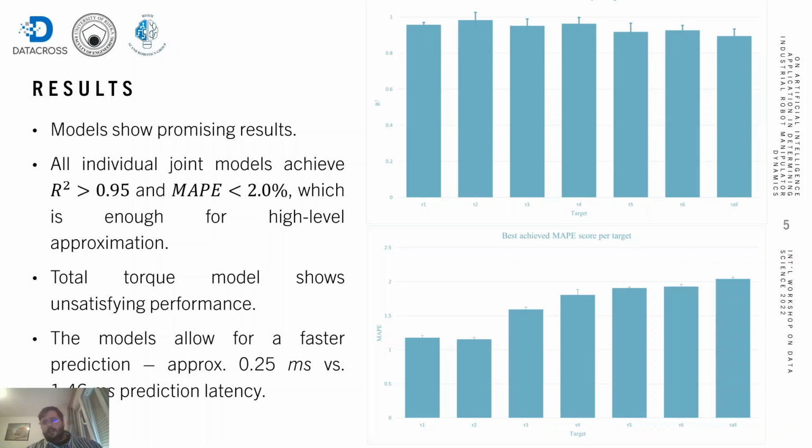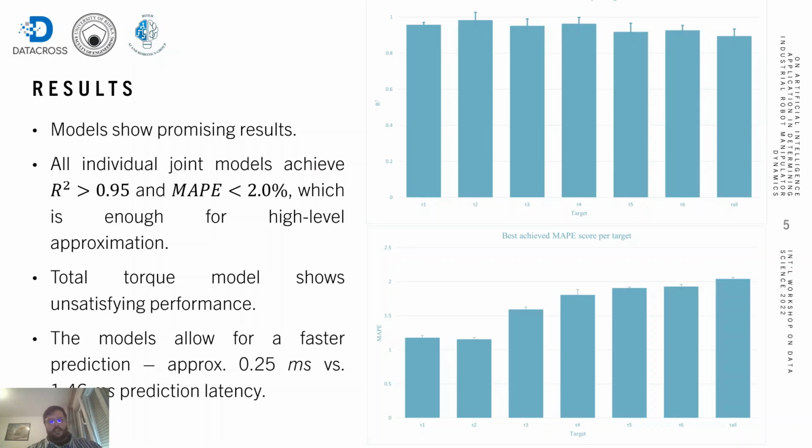The results achieved are promising and show that the coefficient of determination we can achieve for individual joints is above 0.95 with mean absolute percentage error below 2%. That is high enough for high-level approximation, for example comparing which of the two trajectories will generate a lower torque. Sadly, the total torque model shows unsatisfying performance with the used methodology.